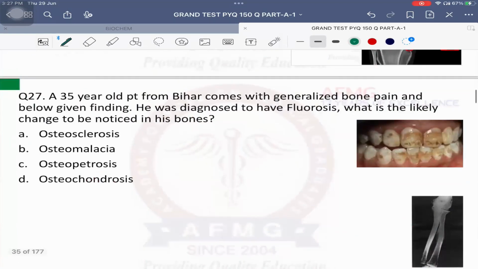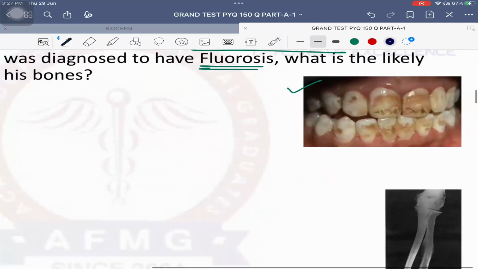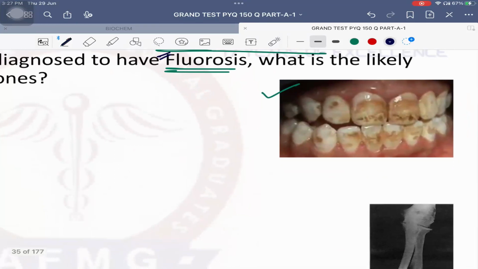Question number 27 now. A 35-year-old patient from Bihar comes with generalized bone pain and below given finding. He was diagnosed to have fluorosis. What is the likely change to be noticed in his bones? So what is the diagnosis? They have already given it as fluorosis. What is the change which is seen in the teeth? This is a case of dental fluorosis.